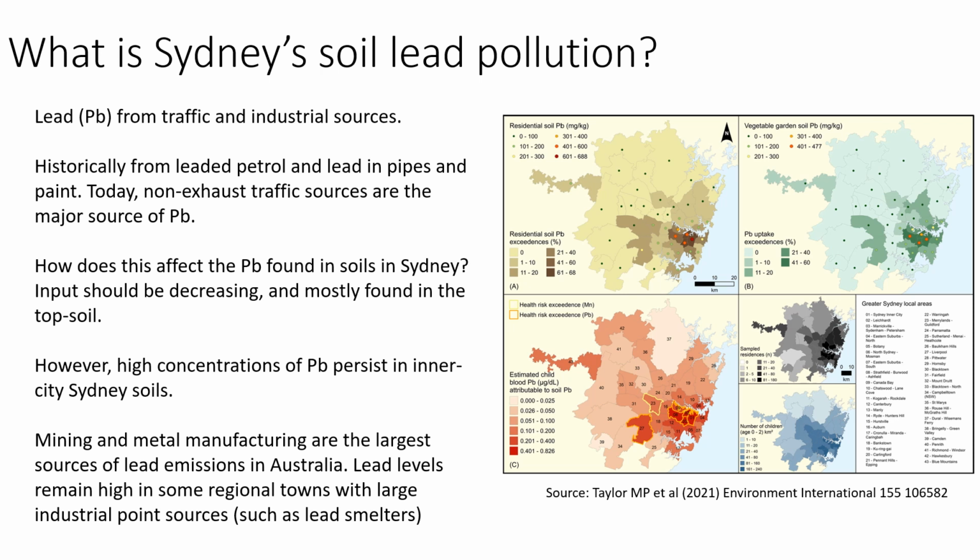And outside of Sydney, mining and metal manufacturing are also important sources of lead emissions. And lead levels also remain high in some regional towns where they have large industrial point sources. So facilities such as lead smelters, where there's particulates entering the atmosphere, and those particulates would have a high concentration of lead, and then they settle in the soils.